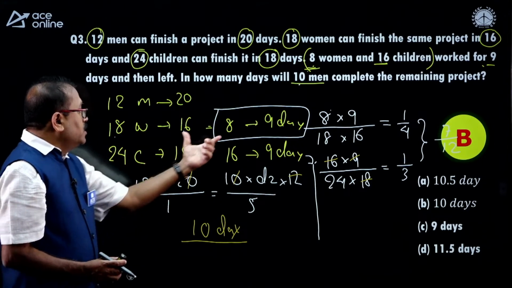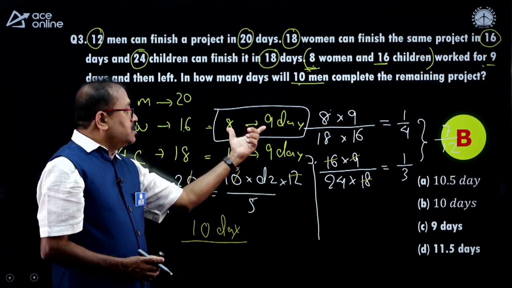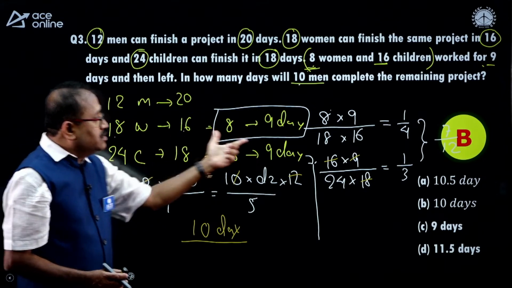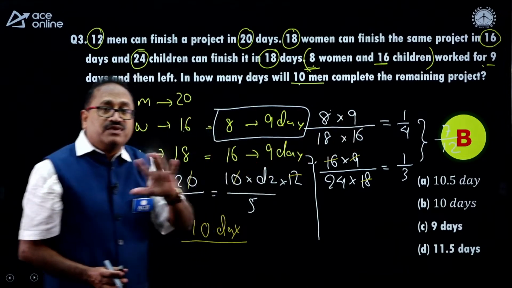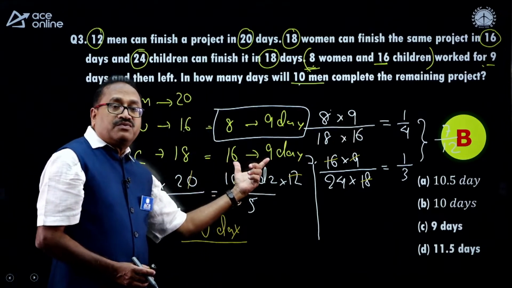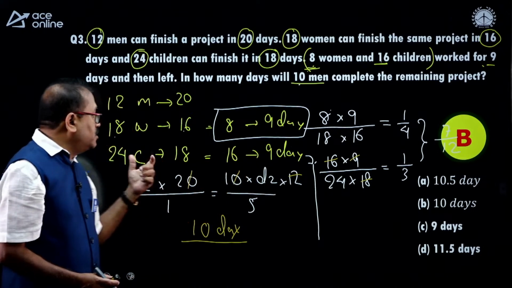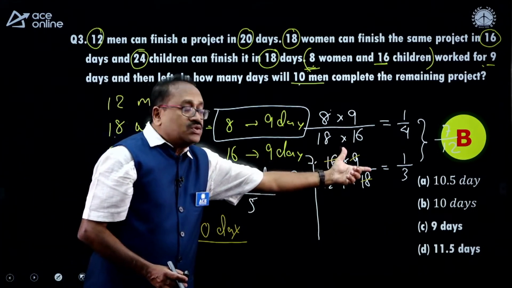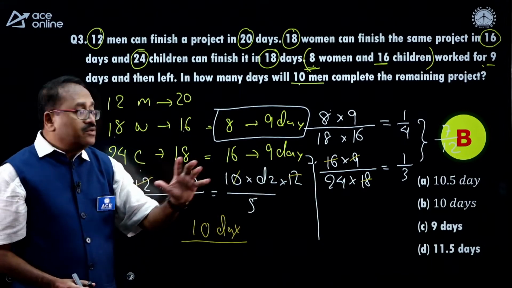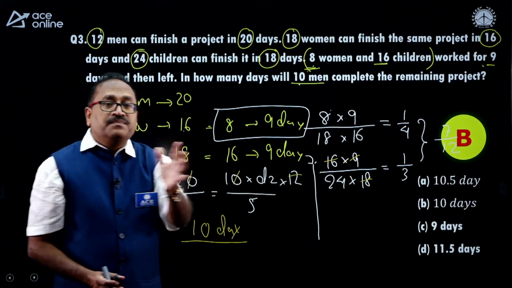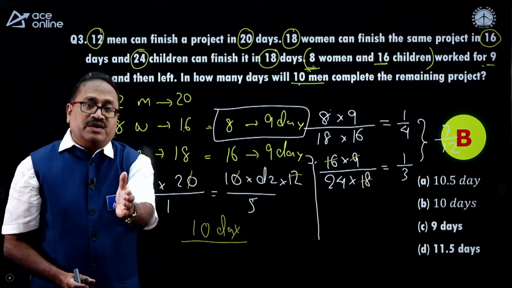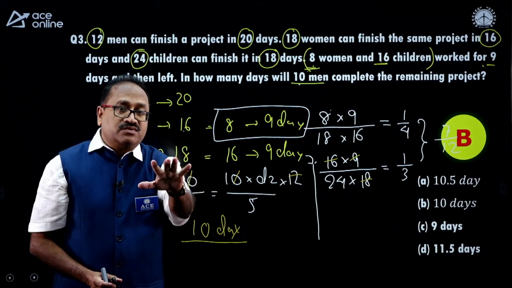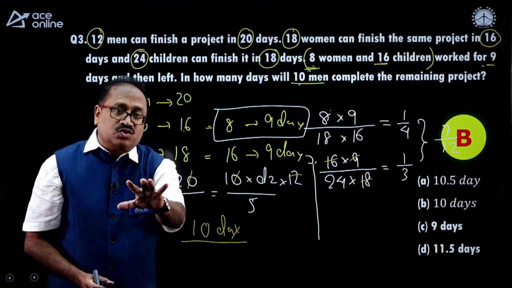So the concept understanding is important here, for all my friends who are watching or will watch later on YouTube. This volume of the work, that is 8 into 9, by the total work 18 into 16, gives us 1/4 of the work done. This volume of the work 16 into 9 divided by total work, that is 24 into 18, that is 1/3. So like that 1/4 plus 1/3, 7/12 of the work is over. How much work is left? 1 minus 7/12, that gives us 5/12 of the work left.